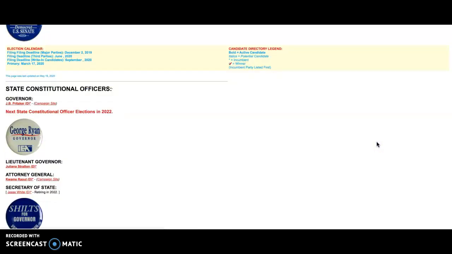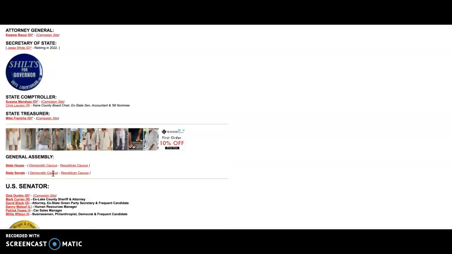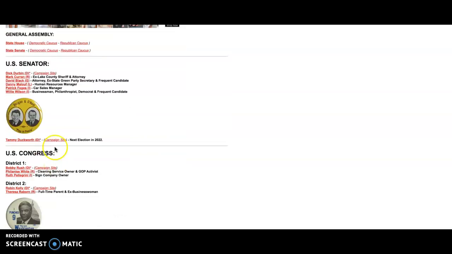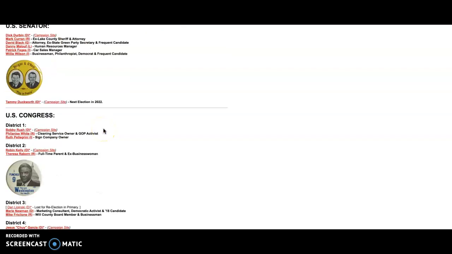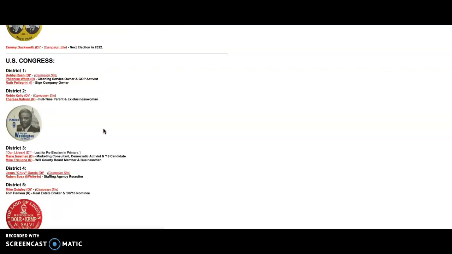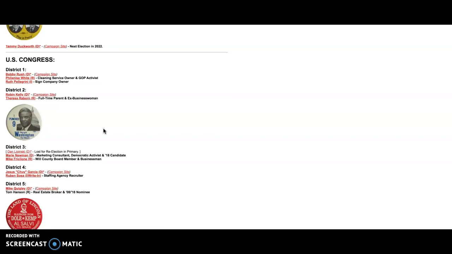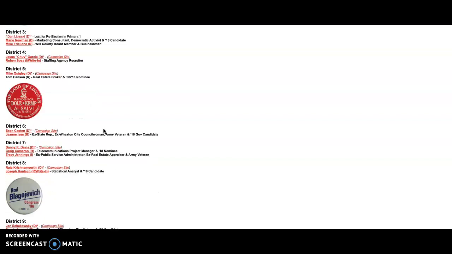And here it has all of the websites of everybody who is in office. Right down from governor, secretary of state, comptroller, treasurer, general assembly, the U.S. Senate races, and then all of the House races that you can find as well. So everything is there for you. And it has a little description of who these people are too. Every state has it.